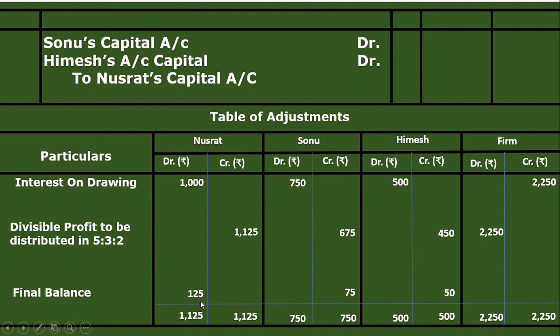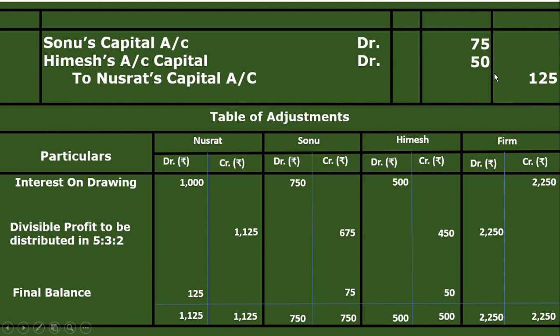Whose balance comes in the debit side, you have to credit that partner, and whose balance comes in the credit side, you have to debit those partners. So in this case, Sonu has got 75 balance in the credit side, so I have to debit it. Sonu's capital debit 75, then Himesh's capital debit 50, and then Nusrat's capital credit 125.